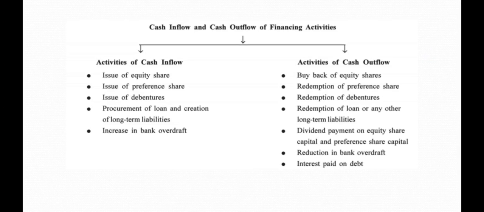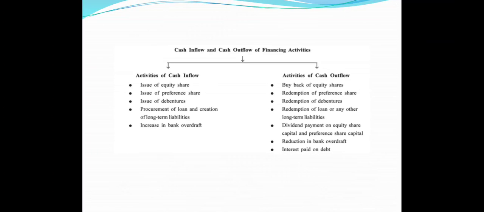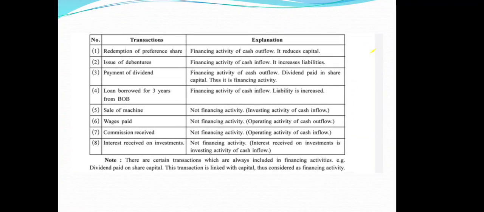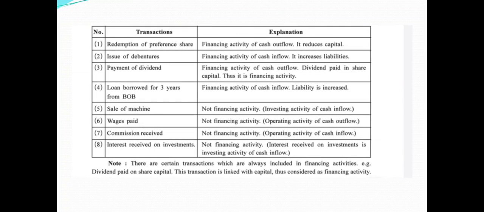Okay, let us take a few transactions and see whether they are financing activities or not. Say, for example, redemption of preference shares. Yes, it is a financing activity of cash outflow. It reduces capital. Issue of debentures is a financing activity of cash inflow.